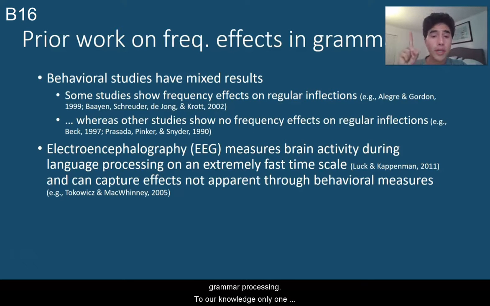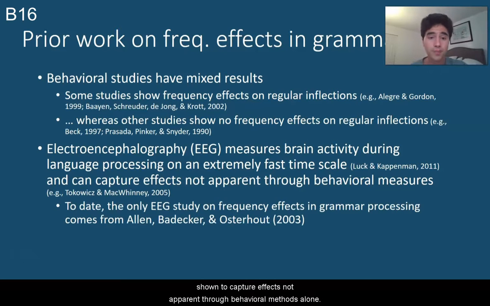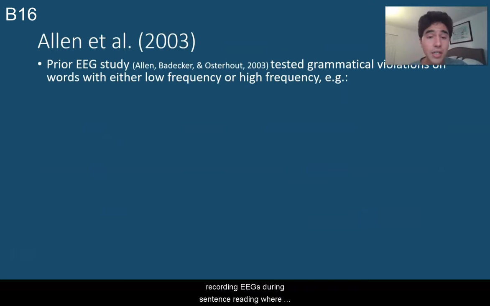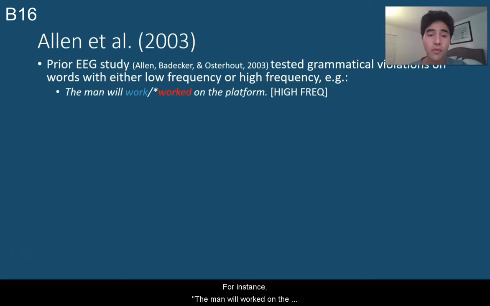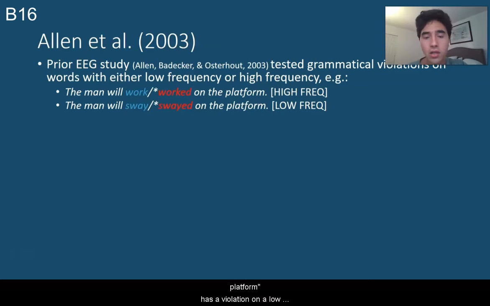To our knowledge, only one study has examined this issue using electroencephalography, or EEG, which measures brain activity on an extremely fast timescale and has been shown to capture effects not apparent through behavioral methods alone. In this prior study, Allen and colleagues recorded EEGs during sentence reading where grammatical violations occurred in either low frequency or high frequency words. For instance, the man will worked on the platform has a violation on a high frequency word. The man will swayed on the platform has a violation on a low frequency word.